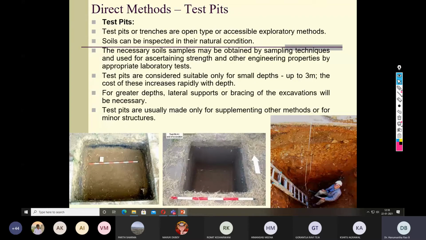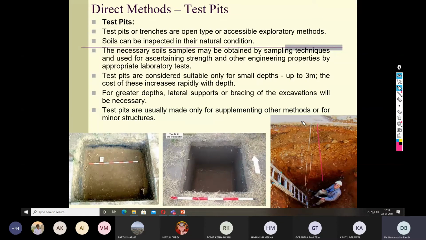So these are pictures of trial pits, as you can see. These are made for a shallow depth. The width is say 1 or 2 meters, and the depth is 3 or 4 meters. You can see a person inside a trial pit. Now we can clearly see from this picture, if you look closely, the profile of the soil in the vertical direction.